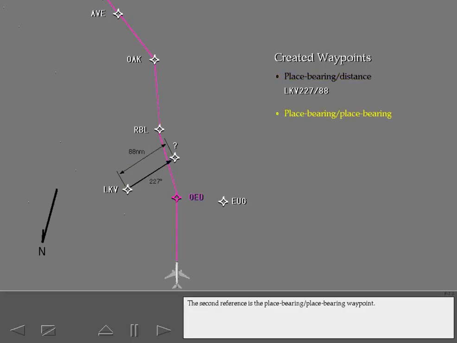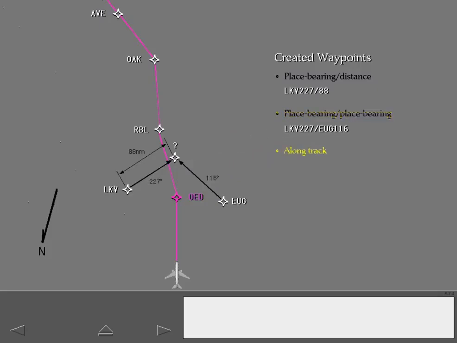The second reference is the place bearing waypoint. The third type of reference, the along track waypoint, will be discussed later in this lesson.